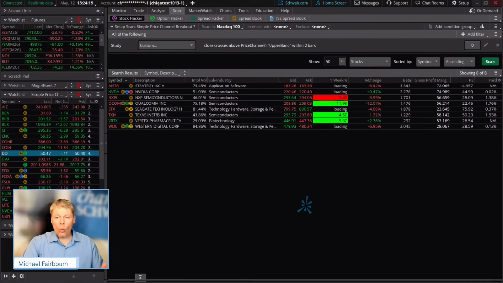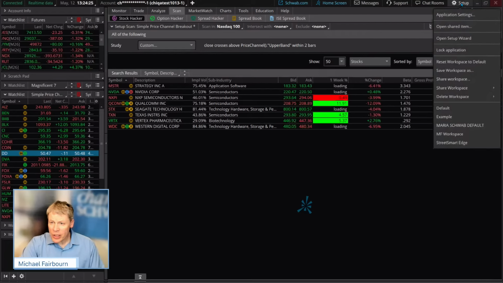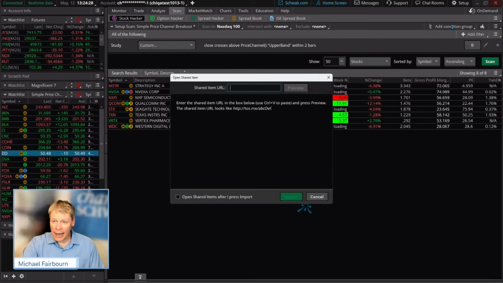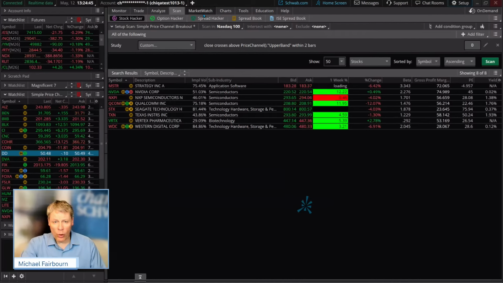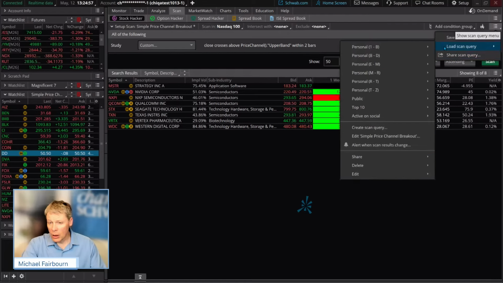Once you grab that, if you are new and haven't seen it before, just copy that, come up top under setup, and go to open shared items right there. Paste it right in there like this. I just did a control V and hit preview, and then just normally name it something that you'd be able to recognize quite easily. Simple price channel, something like that. Import it, and once you click on import, you can come up top under the scan here, and it's that middle hamburger icon. Then you can simply load it in your, see over there on the left-hand side, your personal one's listed right there.